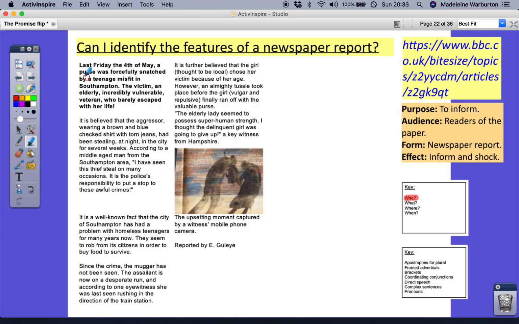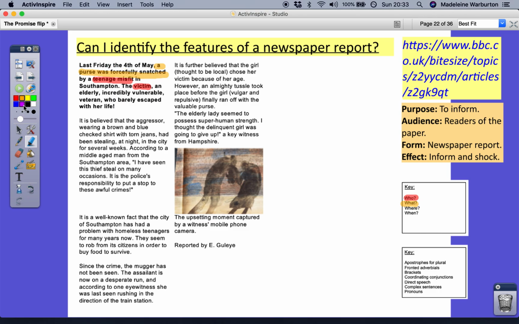So, who? Last Friday, the 4th of May, a purse was forcefully snatched by a teenage misfit in Southampton. There she is. A teenage misfit. The victim, an elderly, incredibly vulnerable veteran who barely escaped with her life. So we've got two who's here. We've got this teenage misfit, the girl in the picture who's stolen the purse, and we've also got the victim. Okay? So, what have they done? Well, we've already answered that, haven't we? A purse was forcefully snatched.